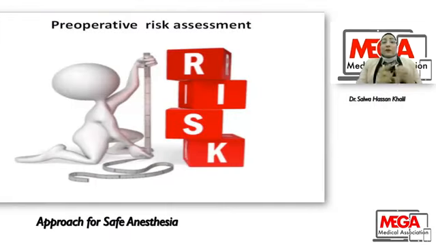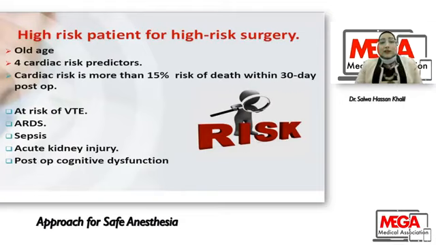So before anesthetizing the patient, I have to assess the risk first. As we all know, there is anesthesia risk factor, patient risk factor, and surgery risk factor. Anesthesia risk factor has the least impact on outcome, provided well-conducted anesthesia. I have to assess the patient risk factor and the surgery risk factor and try to modify and decrease this risk. Our patient is a high-risk patient for high-risk surgery, at high risk of cardiac complication: old age, more than 4 cardiac risk predictors.